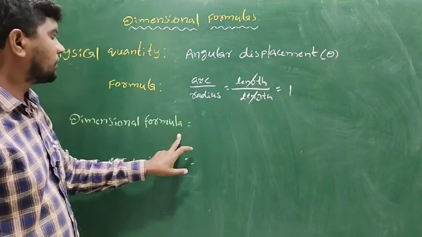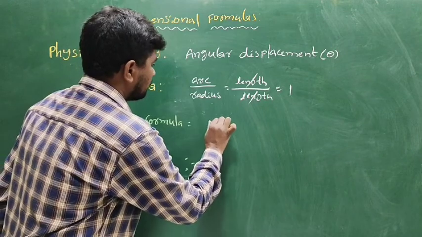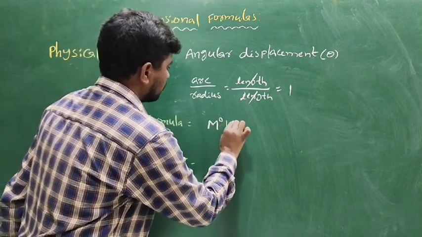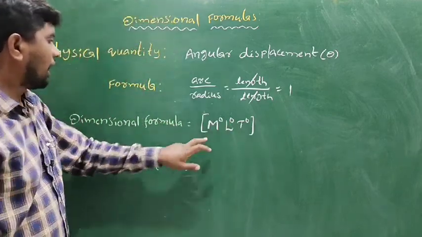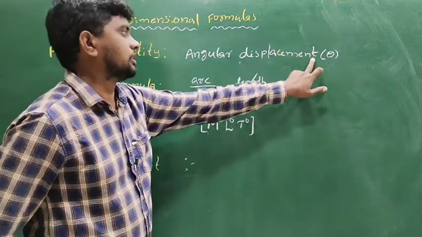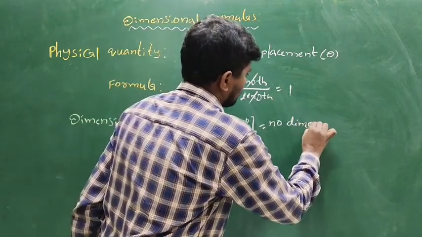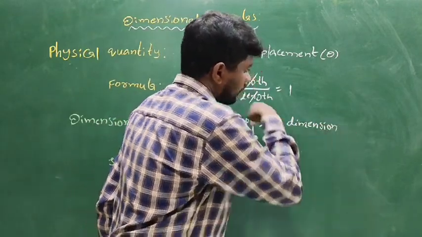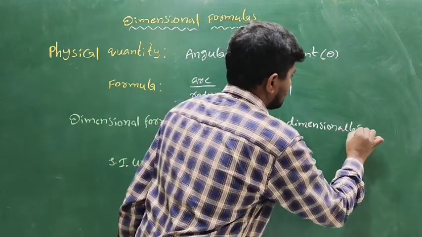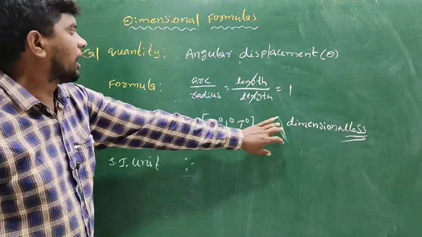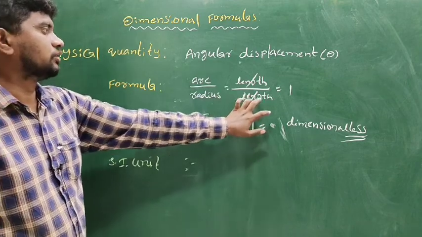Next is the dimensional formula of angular displacement. It is 1, so M power of 0, L power of 0, T power of 0. There is no dimensional formula of angular displacement, it is dimensionless. The formula is arc by radius, length by length, equal to 1.